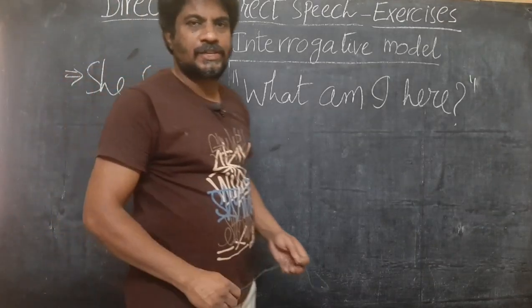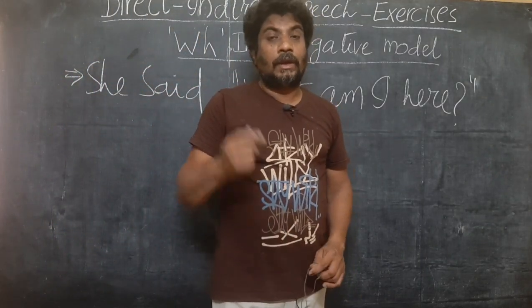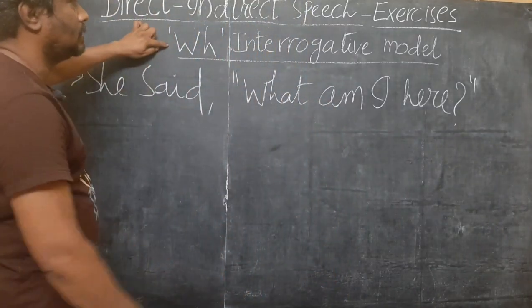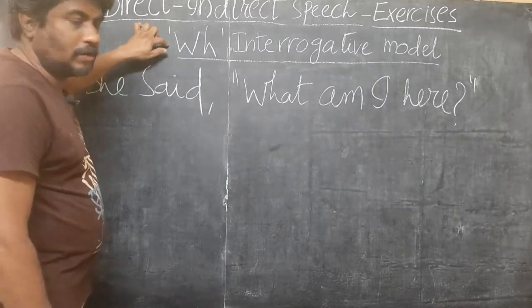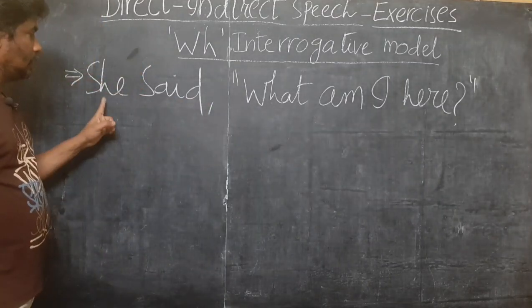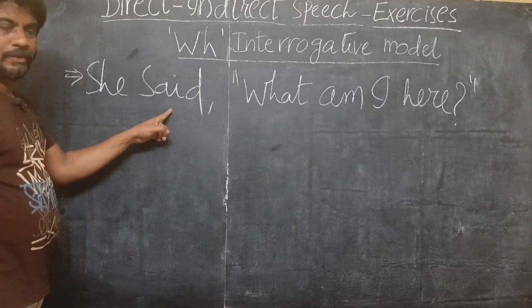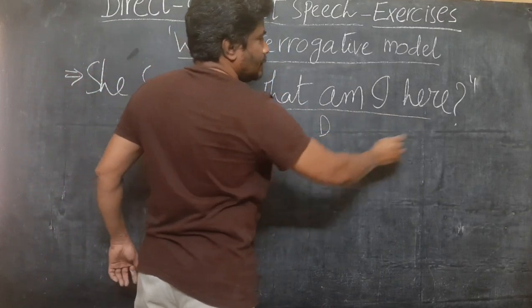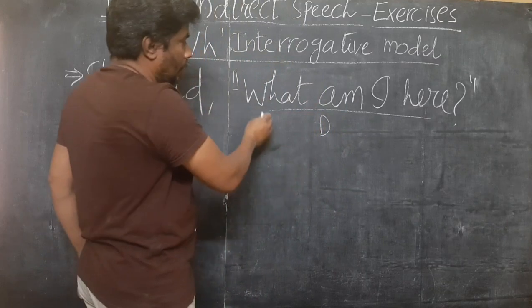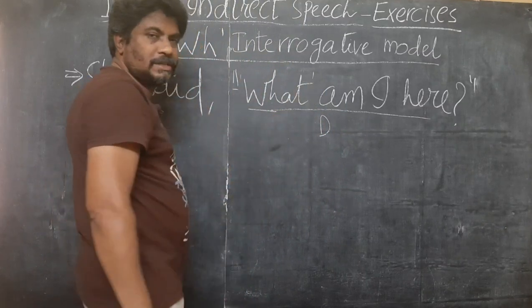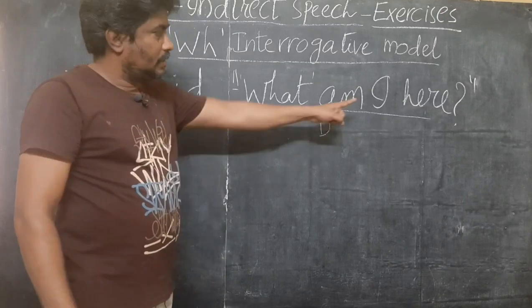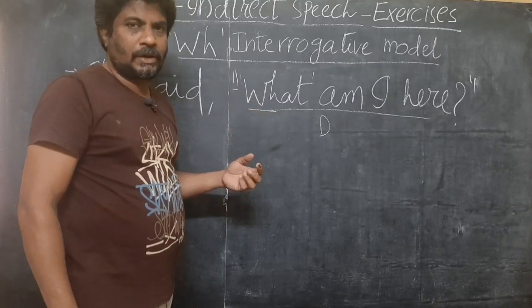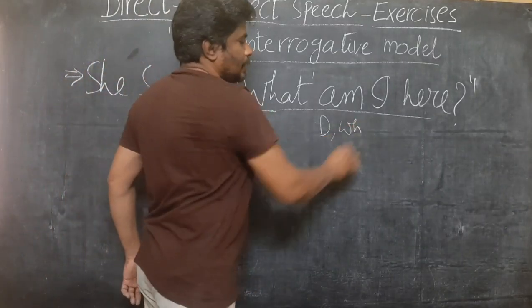Okay students, now we shall see how to transform a WH interrogative dialogue into indirect speech. Watch, observe this sentence. Now this is the WH interrogative model. See the question. She said is the reporting verb, comma, quotations. This is the dialogue. You see a question mark here, so it is an interrogative. Now you see a WH word here, so it is a WH interrogative. It's very clear. It's an interrogative because of the question mark. The beginning word is a WH word, hence it is a WH interrogative.